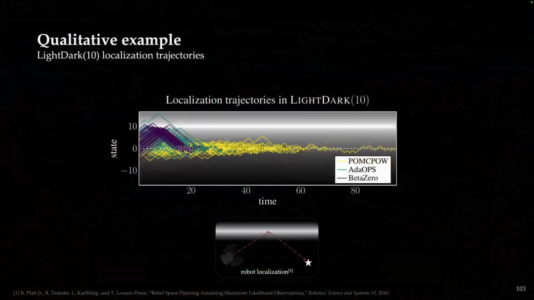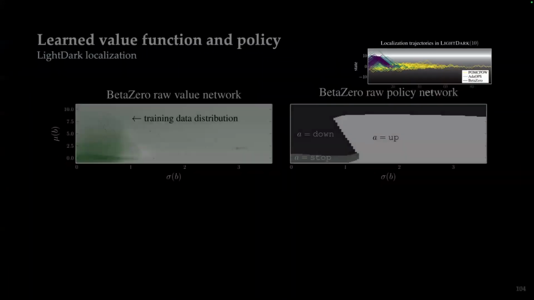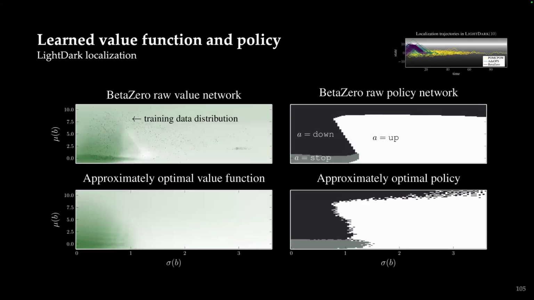The last thing I'll show from BetaZero is on the light dark problem, which is really nice because it's a one-dimensional state. This means that if we just have a mean and standard deviation for our belief, then this is a two-dimensional belief space. So we can actually plot the value network and the policy network itself, and then compare this to an approximately optimal value and policy. And qualitatively, we can see that BetaZero is learning an approximately optimal value and policy function.